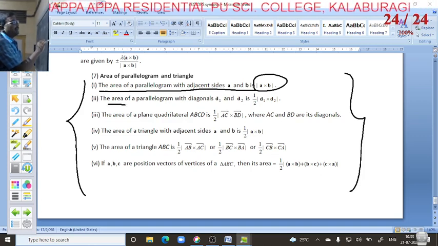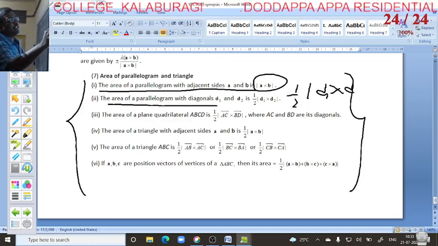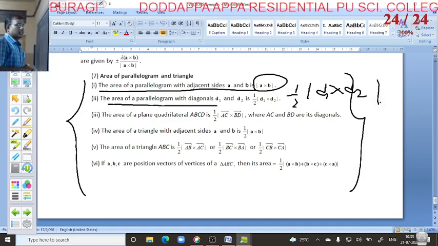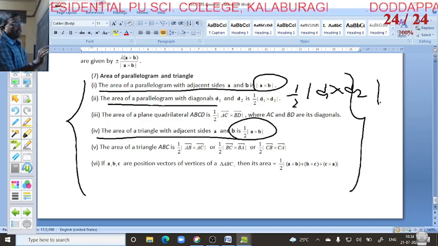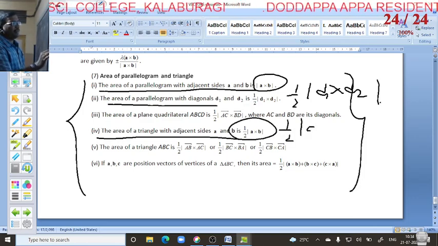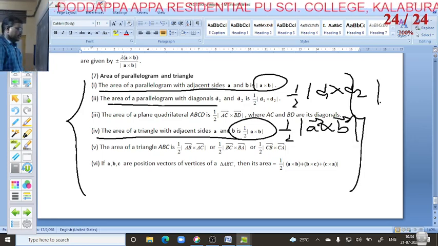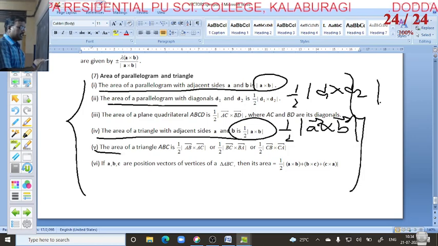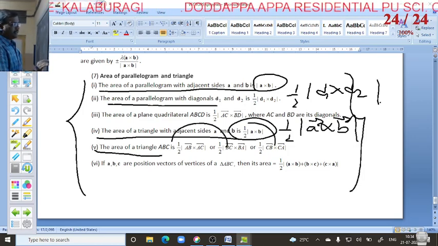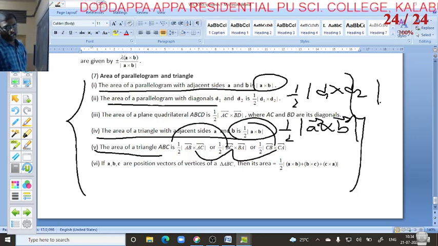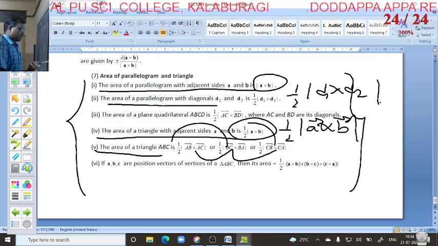The area of a parallelogram with diagonals d1 and d2 is half of the magnitude of d1 cross d2. Next, the area of a triangle formula is 1 by 2 of magnitude of vector A cross vector B. Next, for the area of a triangle ABC, there are three forms and you can use any one, for example half of vector AB cross vector AC.